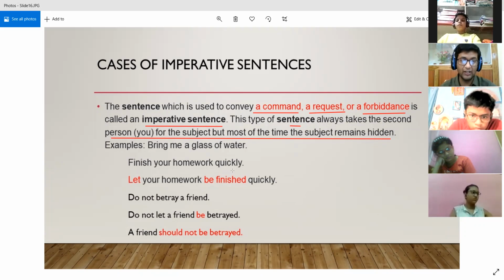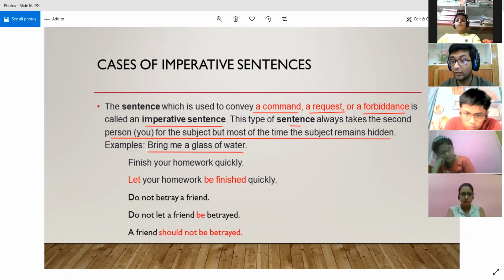So let's see a few examples. For example, if I say, bring me a glass of water. So I am commanding someone to bring me a glass of water. So basically, you is the subject over here, that you bring me a glass of water. Because I will ask some person only, right? That you bring me a glass of water. But you is hidden from here. It is not seen.